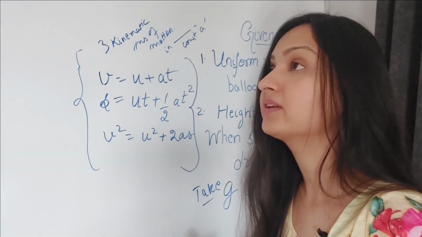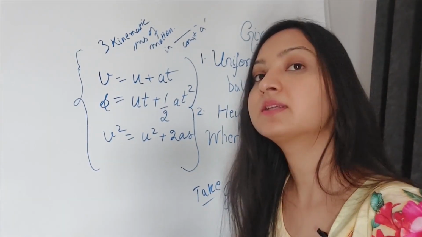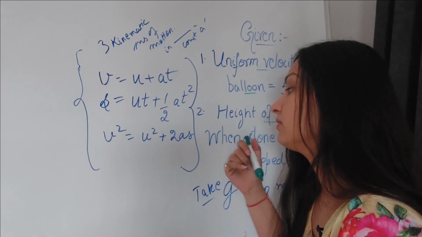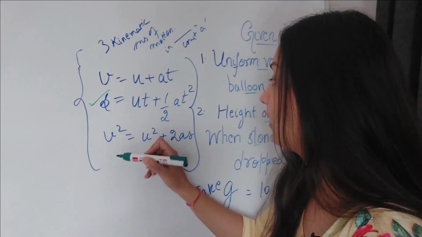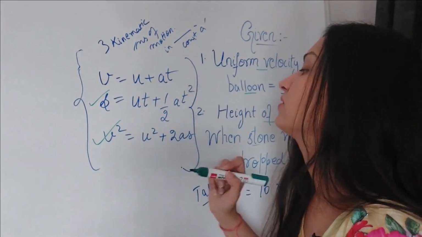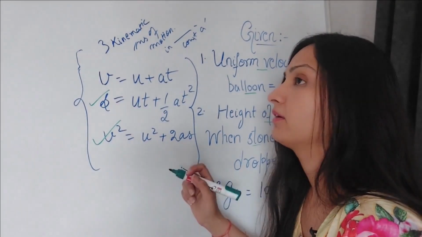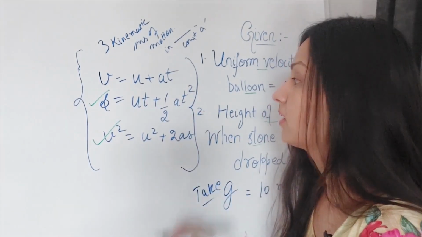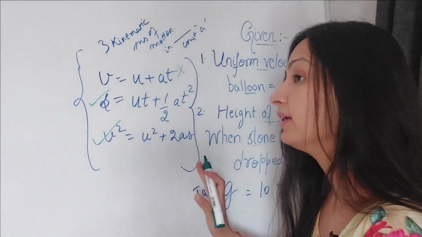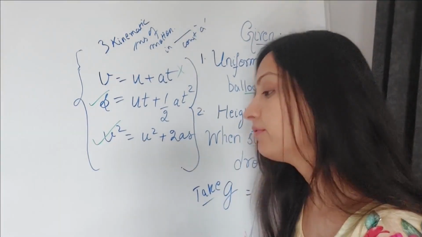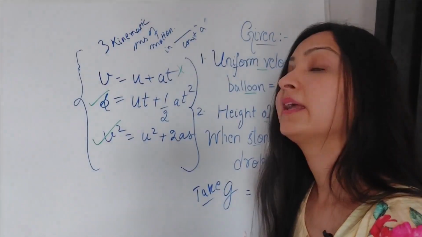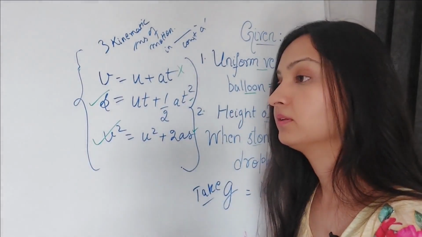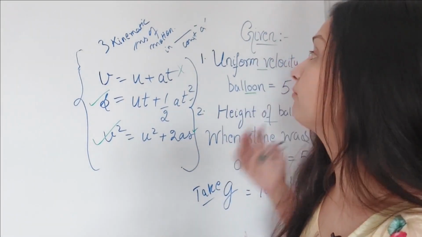So now I'll check what is given in the question and what is my ultimate aim in this problem. From here I can make one thing clear, that out of these three equations, the ones with distance and velocities seem to be working well here, but we are not sure how to proceed, either with this or this. So I think I will rule out this one for the time being. Now the third thing is to draw a rough diagram of the given situation, so that you will be able to decide whether to proceed with this equation or this equation. The things will become easier. So let's draw the free body diagram here.